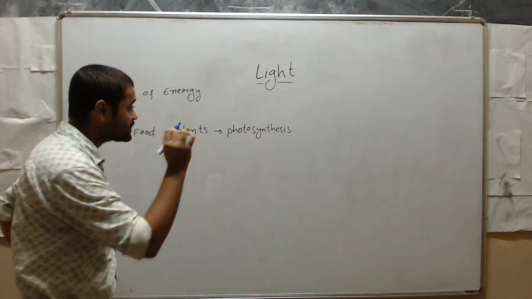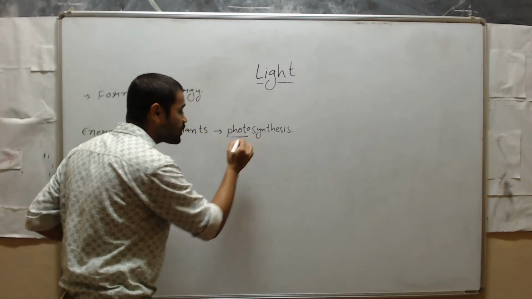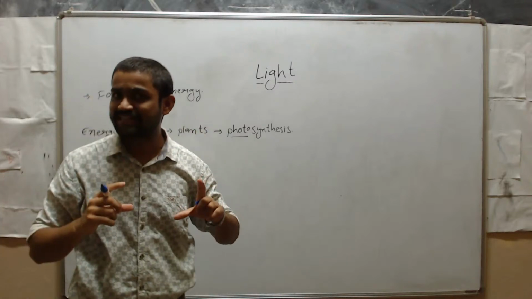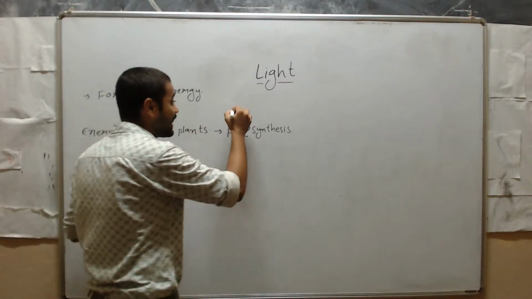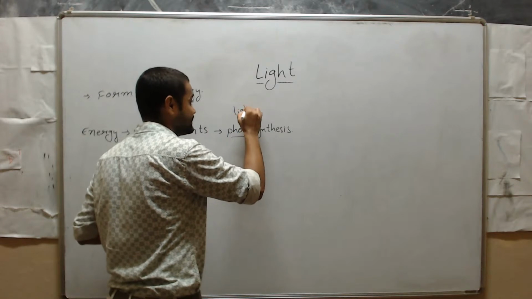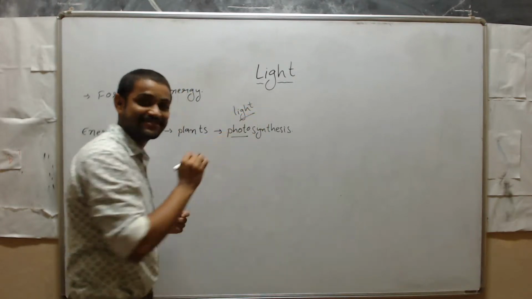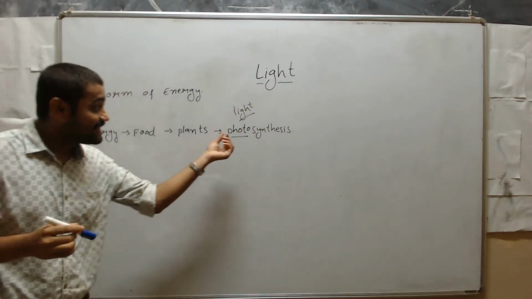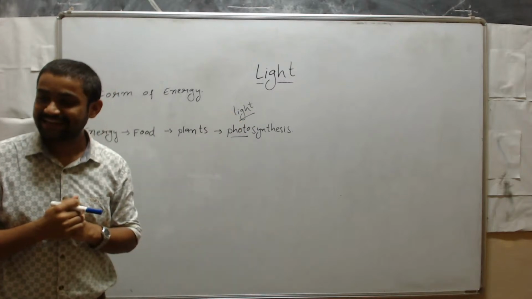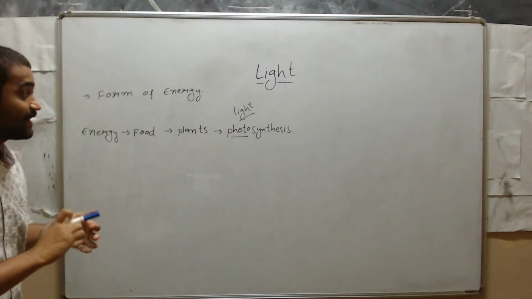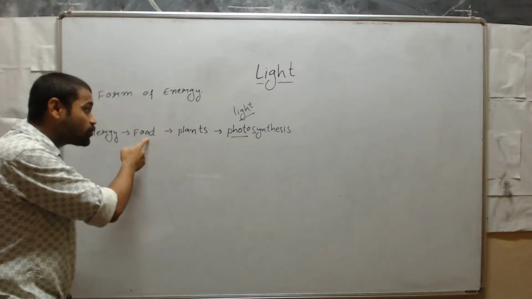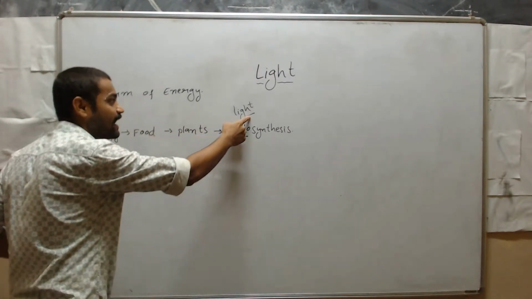And we all know what is meant by photosynthesis. Concentrate here. This photo means what? This photo means light. Isn't it, students? This photo means light. Now, the plants will produce the food in the presence of light only.